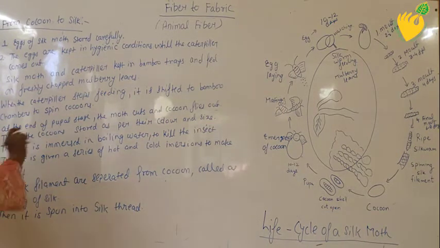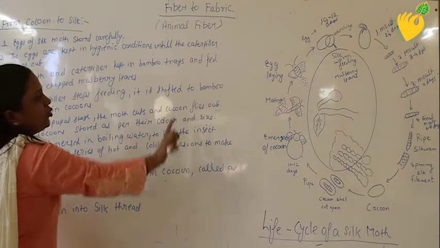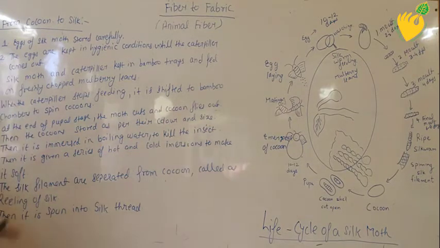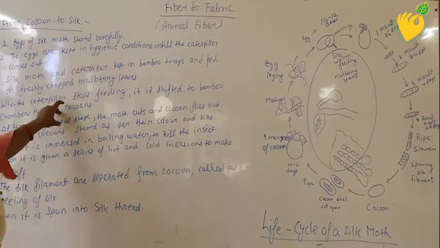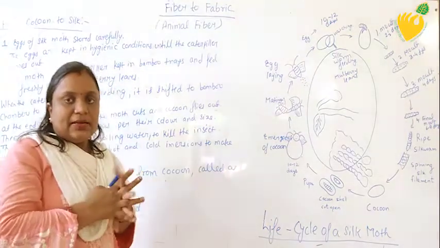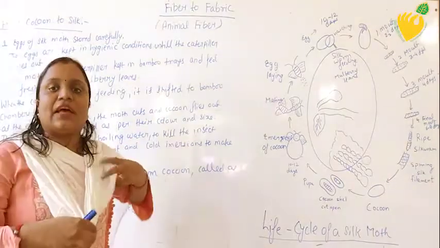At the end of the pupal stage, the moth cuts and the cocoon flies out. This is the stage that we can see in this diagram. That means at the pupal stage, what we can see is when moths are cut, then the cocoons can fly out. Okay.